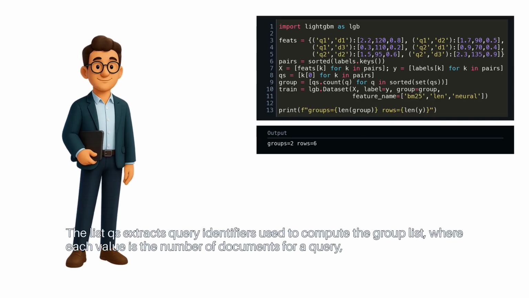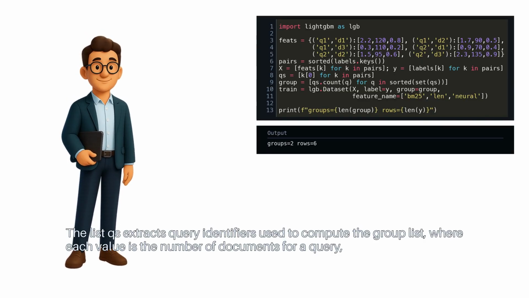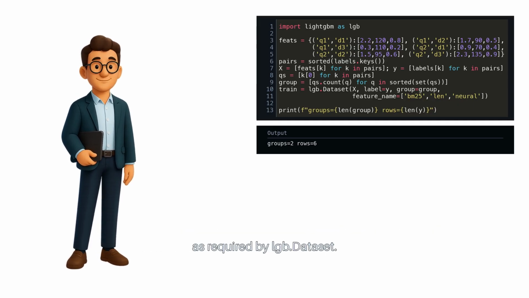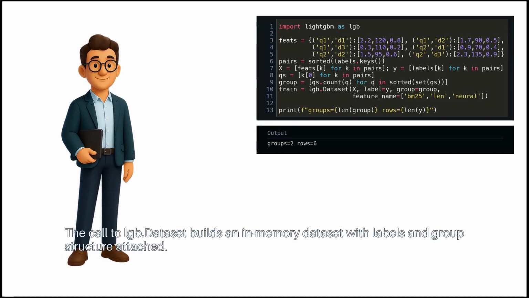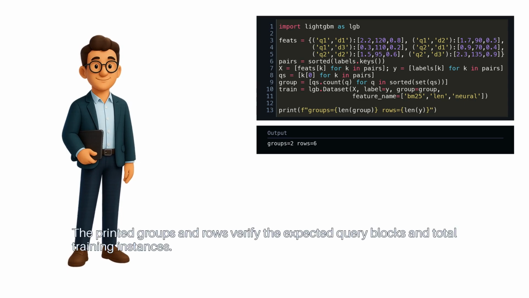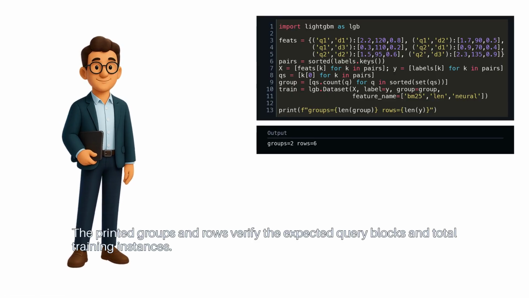The list QS extracts query identifiers used to compute the group list, where each value is the number of documents for a query as required by lgb.Dataset. The call to lgb.Dataset builds an in-memory dataset with labels and group structure attached. The printed groups and rows verify the expected query blocks and total training instances.